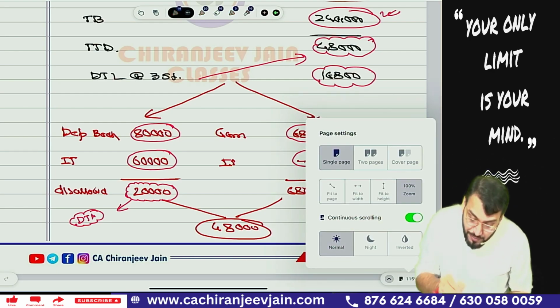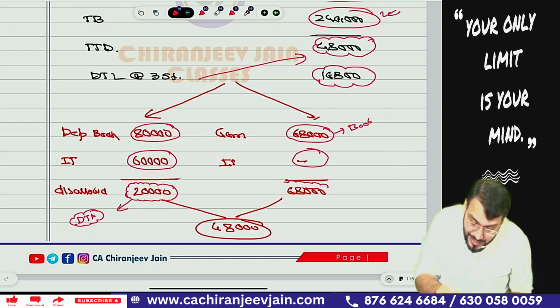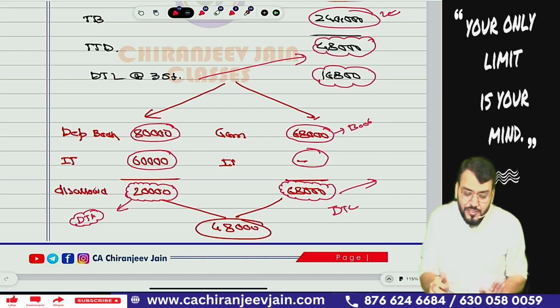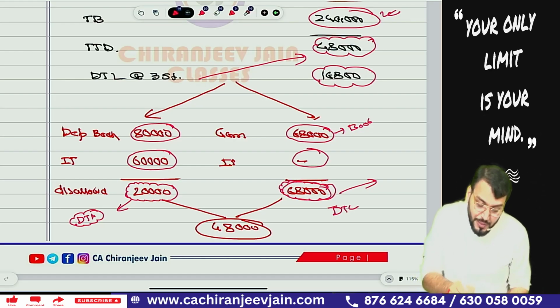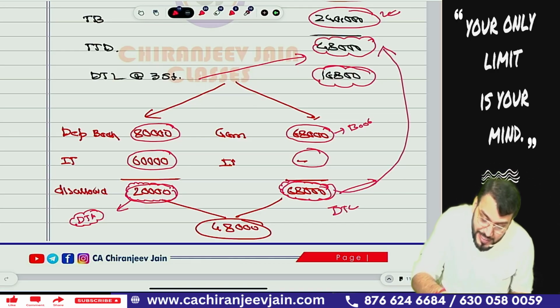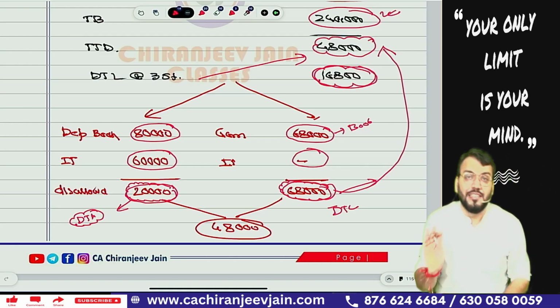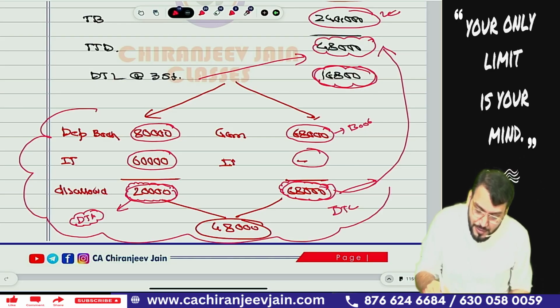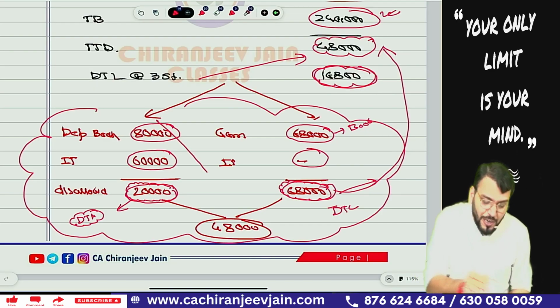So again, this gain will be disallowed in the current year and will be taxable in future. So this becomes taxable, means on this we will create DTL. I'm just giving the concept. So 68,000 minus 20,000, that is only 48,000, and on 48,000 we are creating DTL. So this becomes net DTL. Understood? This is a concept to explain this. However, this is not a part of the solution.